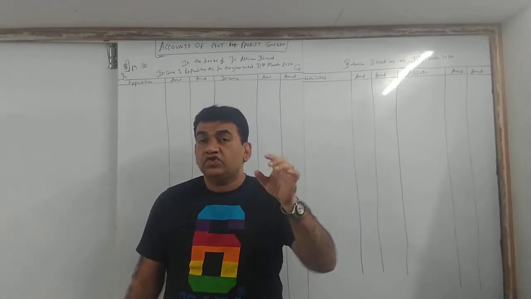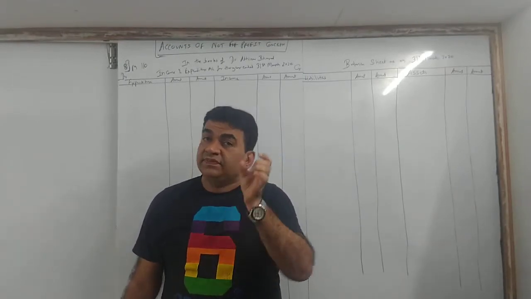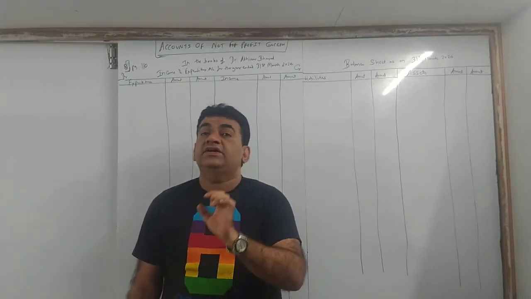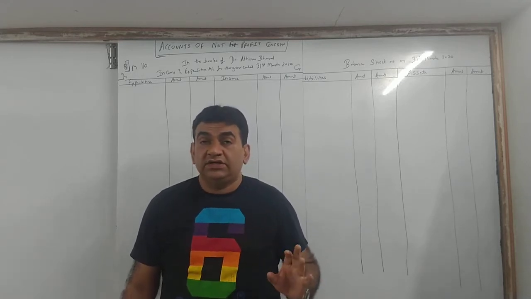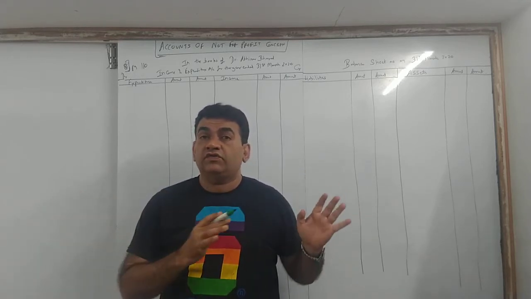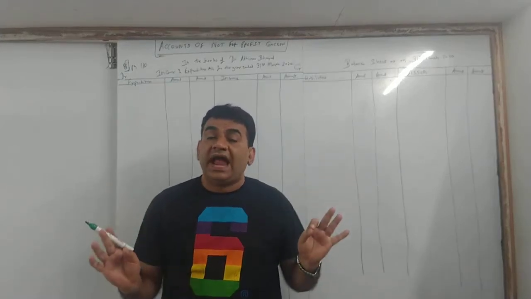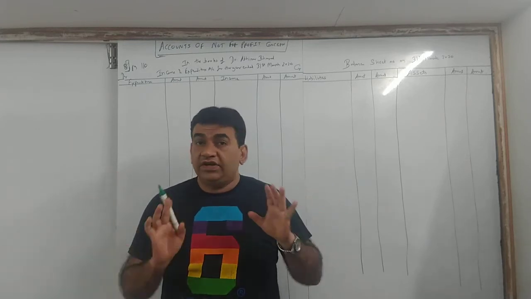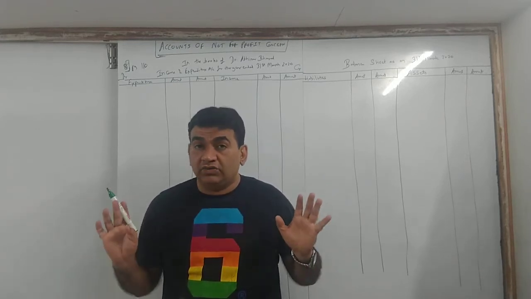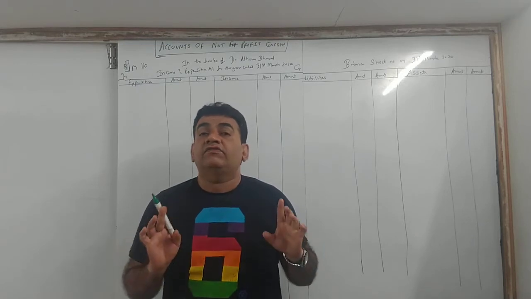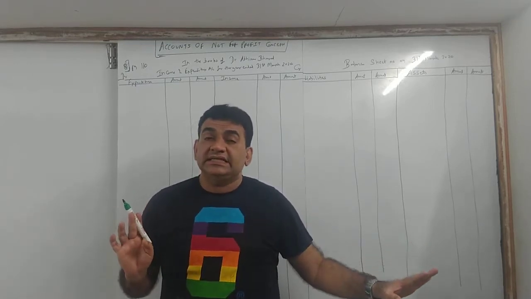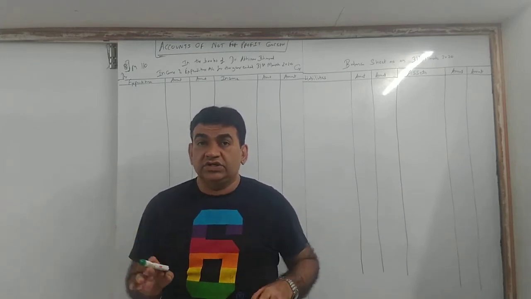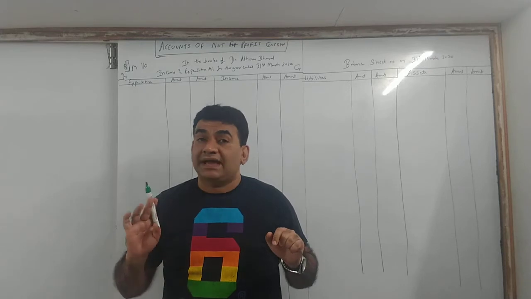Now in final accounts we used to call this amount capital. Here also we will call it capital only, but we will add an extra word to that. We will call it capital fund. So for capital introduced in accounts of a not for profit concern, we add the extra word fund. We don't have to prepare a capital account because it will not be of any partnership firm. This is either of a sole trader or of an organization where there are no partners. So there will not be any partners' capital.